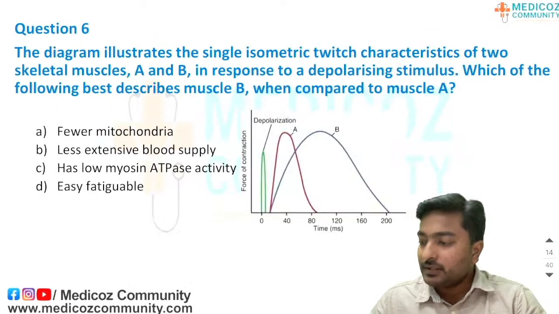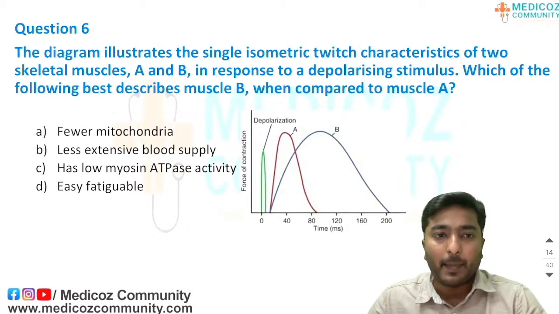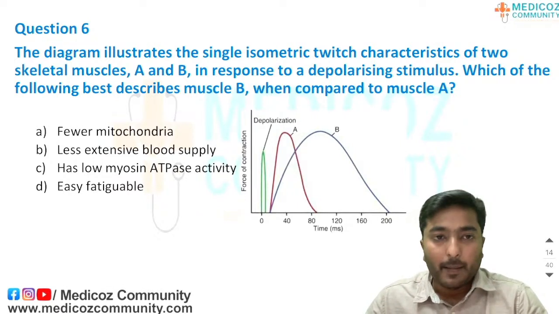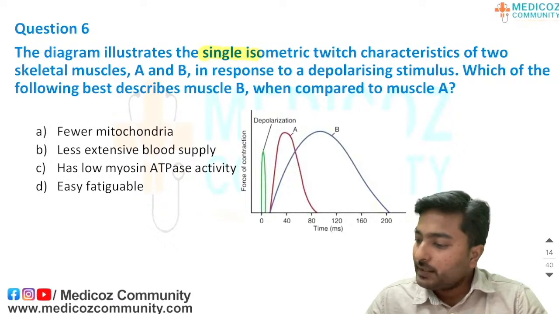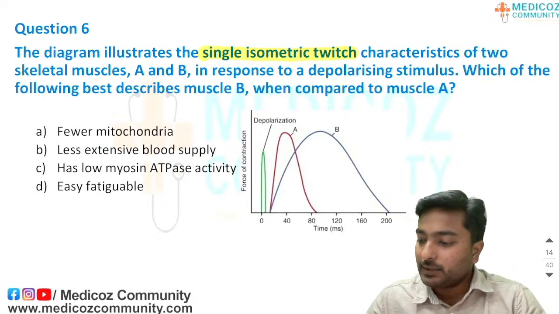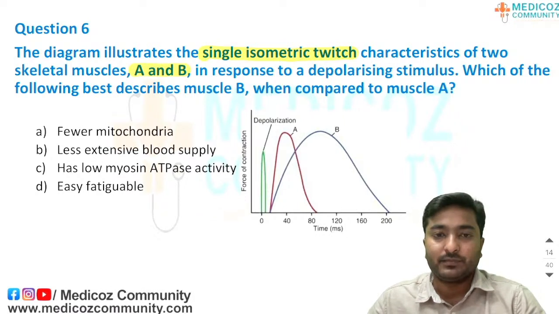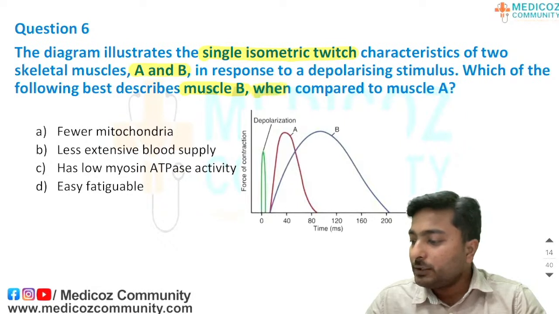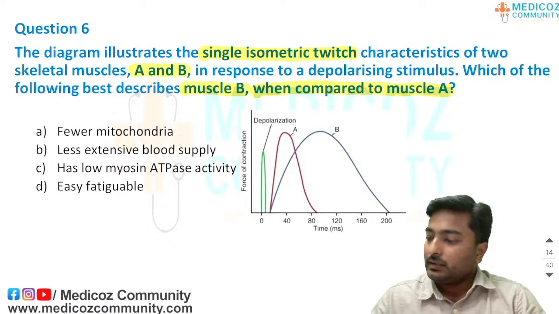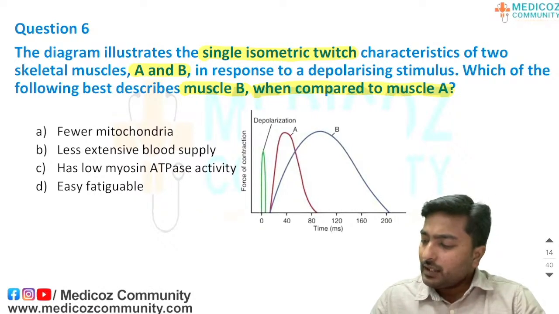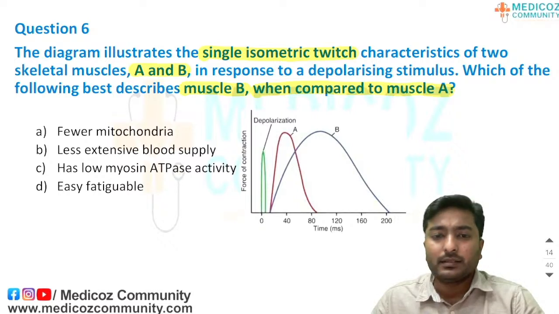The next MCQ is also based upon this differentiation only. This diagram illustrates a single isometric twitch characteristic of two skeletal muscles, A and B, to a depolarizing stimulus. Which of the following best describes muscle B compared to muscle A? Just see the diagram, just see the image and try to find what is given here.